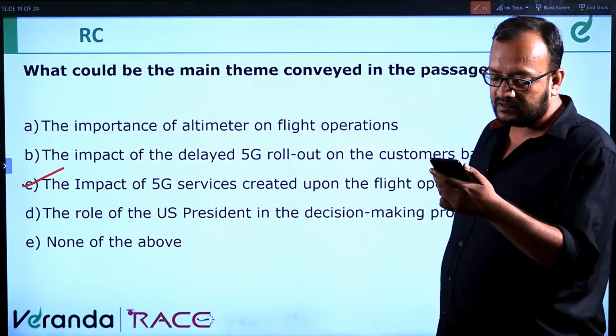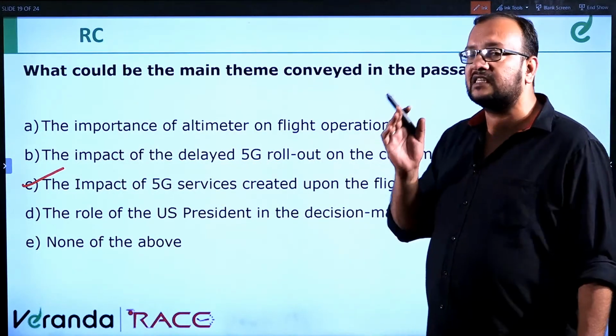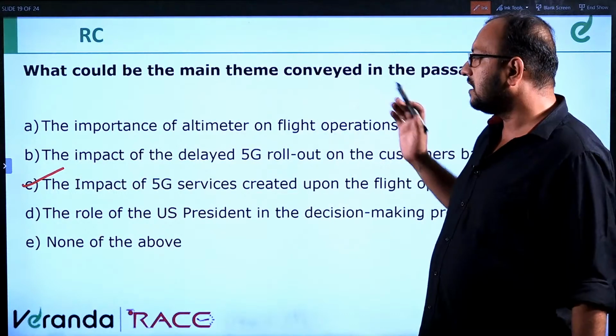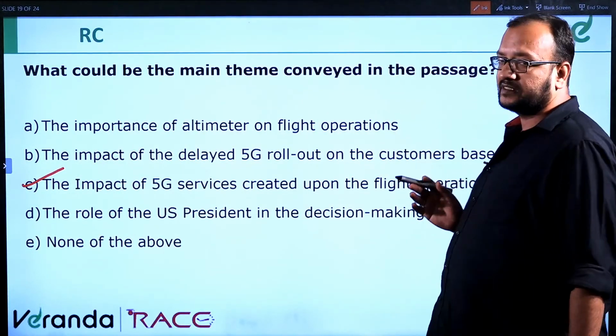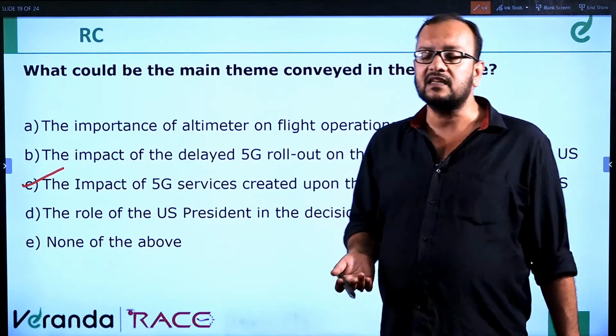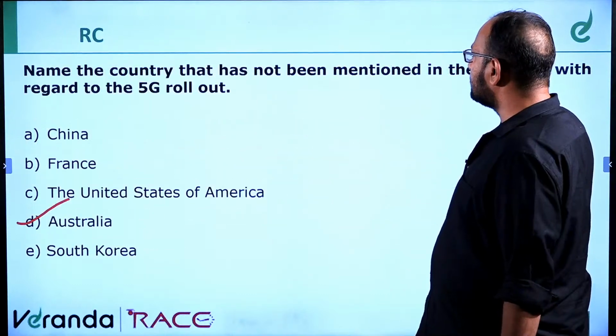Australia is the correct answer. Very good. This is the most probable answer, but we have to check the theme. The theme is only the impact of 5G services upon the flight operations in the US. So we have to check just one thing, the last question which we had. Which was the last question?